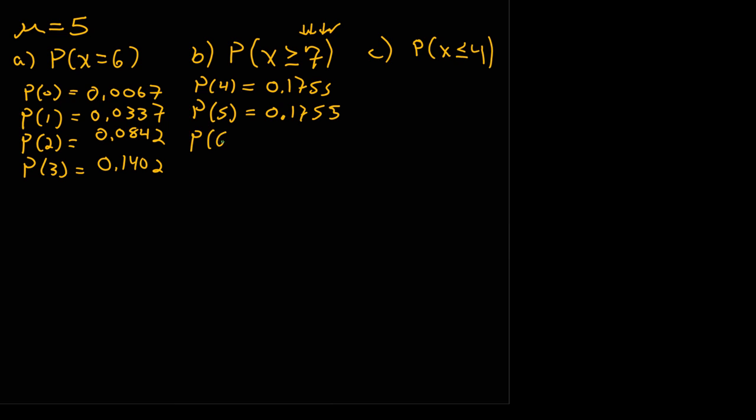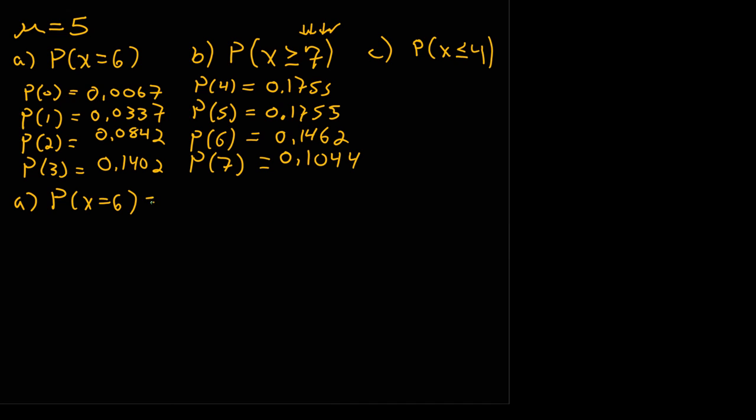The probability of 6 is equal to 0.1462. And the probability of 7, which is the highest one I'm going to put in here, is equal to 0.1044.